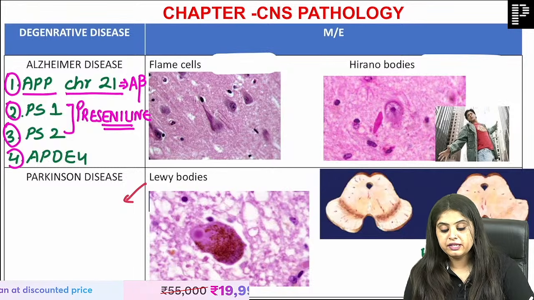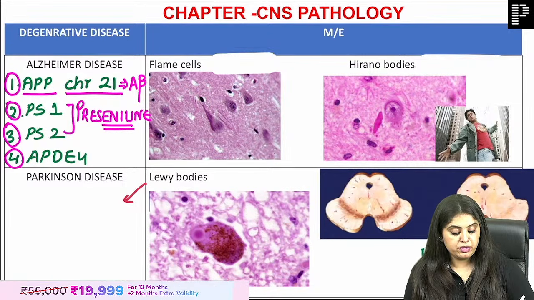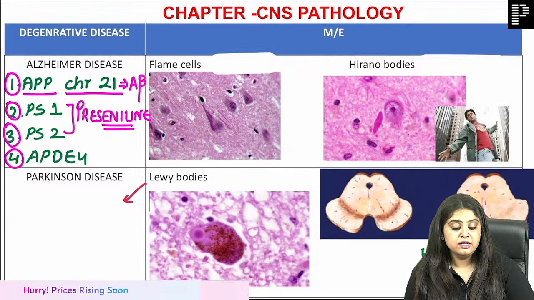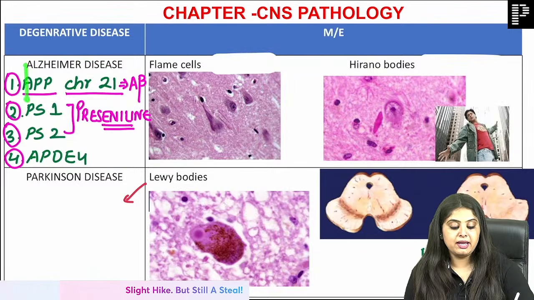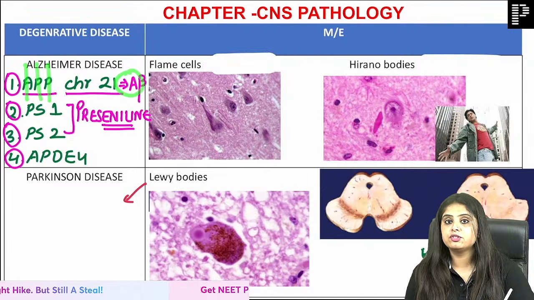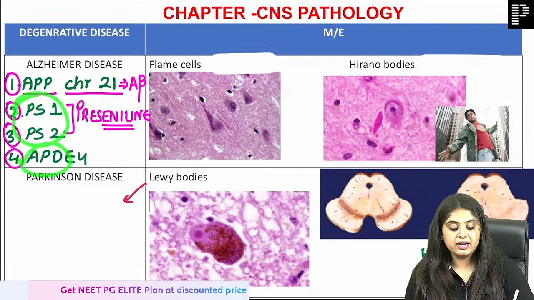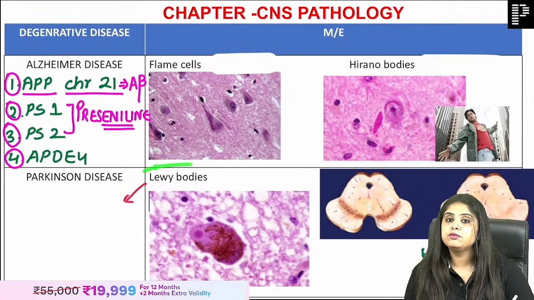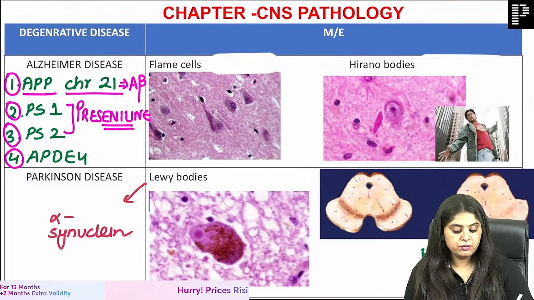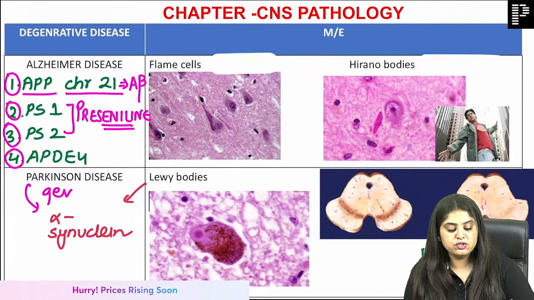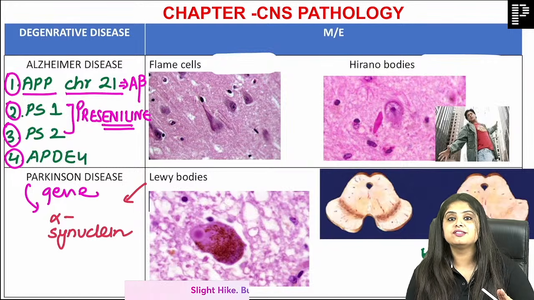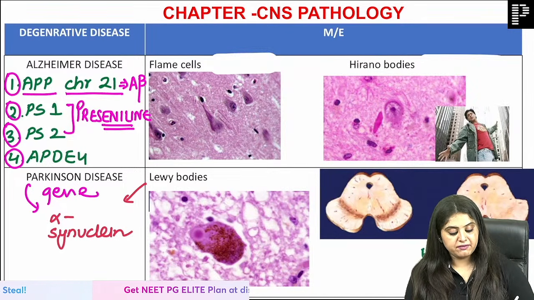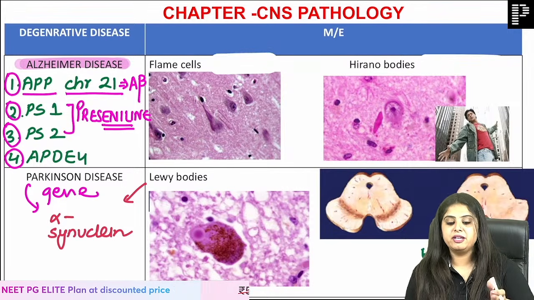And it is also associated with ApoE4. Yes, ApoE4 is going to have early onset, and it is also going to be resulting in a more severe disease. So please note, APP gene means amyloid precursor protein, only then amyloid deposition happens. PS1, PS2 and ApoE4. This is the genetics for Alzheimer's. What is the genetics for Parkinson's? Because if you know, the gene mutation and the composition of the body in Parkinson's is the same, and that is going to be alpha-synuclein.